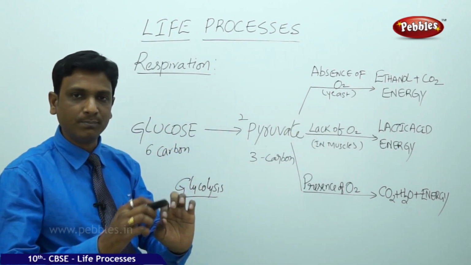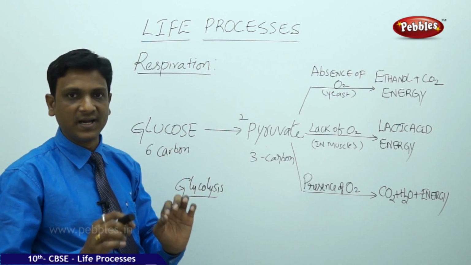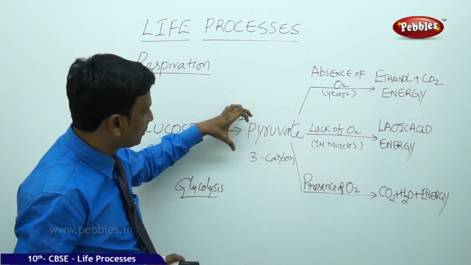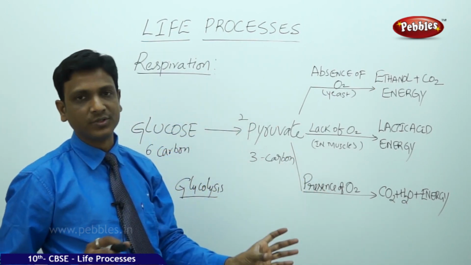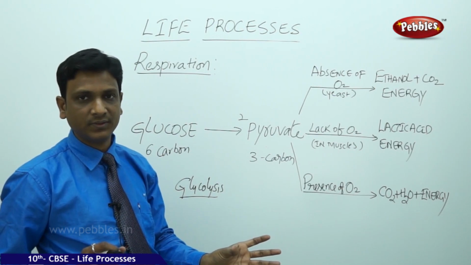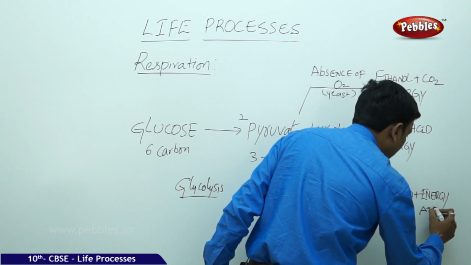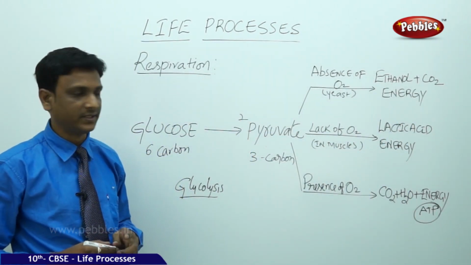So the molecule is completely utilized, and from that simple substances like carbon dioxide and water are released, and the total energy present in the pyruvate is taken out. In which form? The energy will be released in the form of a molecule called ATP, adenosine triphosphate.